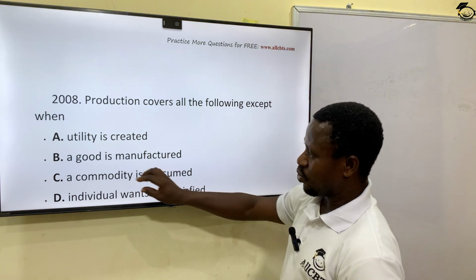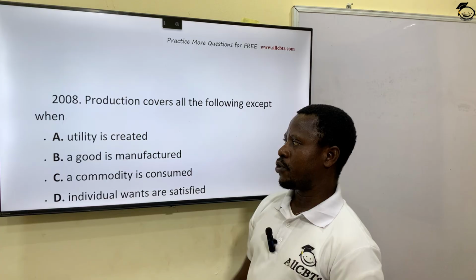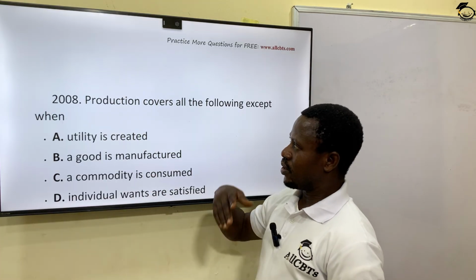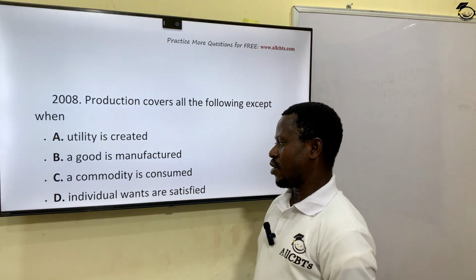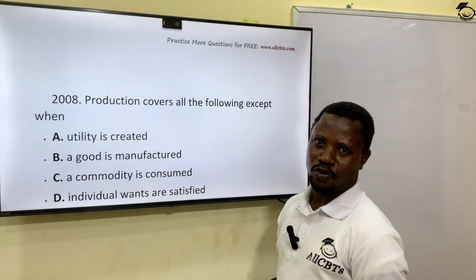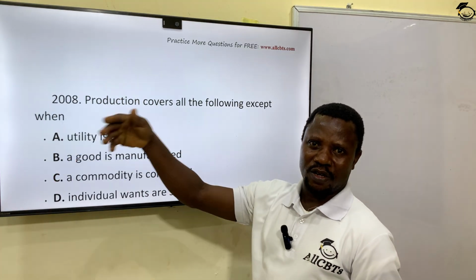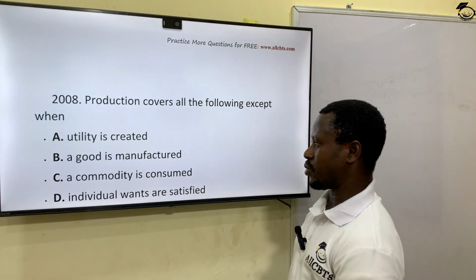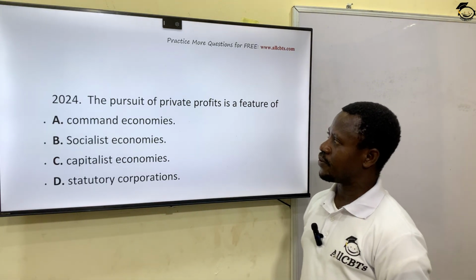So that's why we remove this option C. All other options are linked towards production. Production is the creation of utility. Production is manufacturing of goods. Production is satisfying the wants of individuals. These are all production. Consumption is the aftermath, the end result of production. So option C is the correct answer for this question.